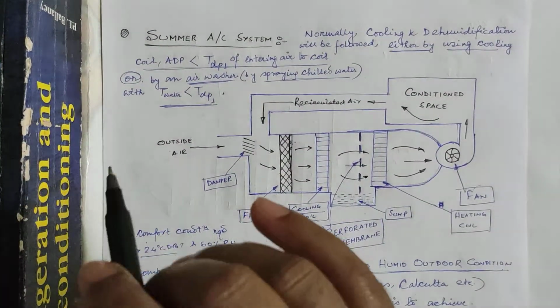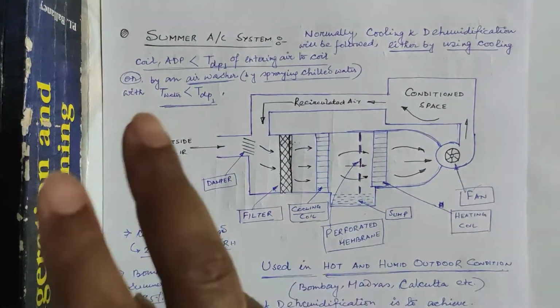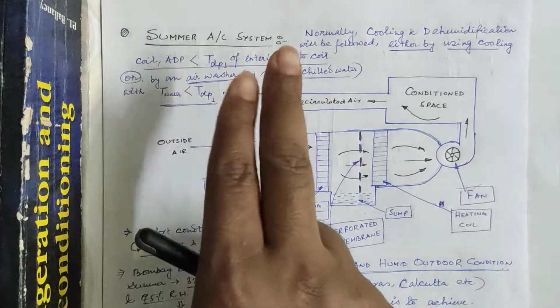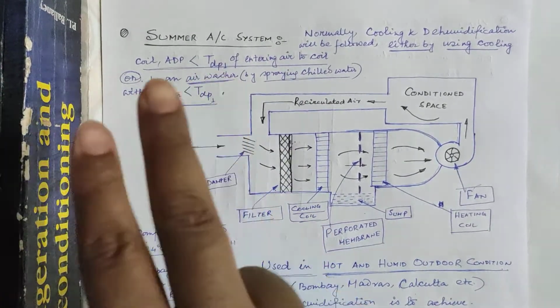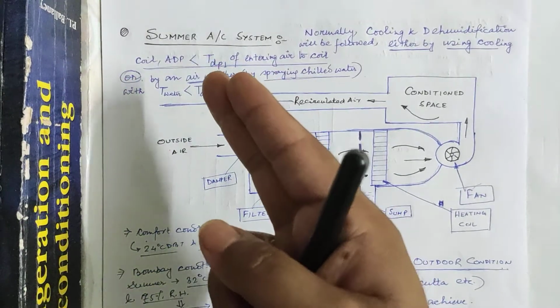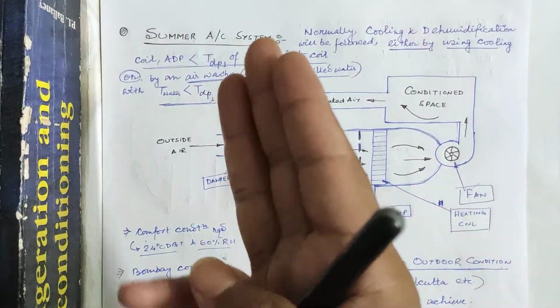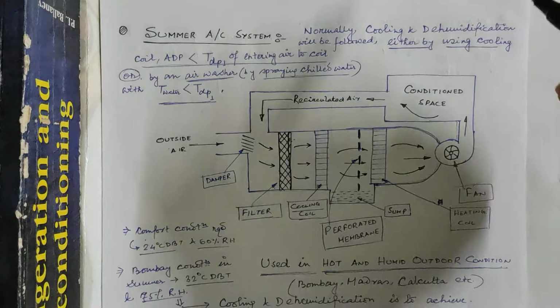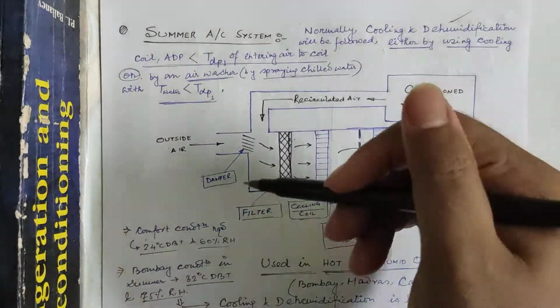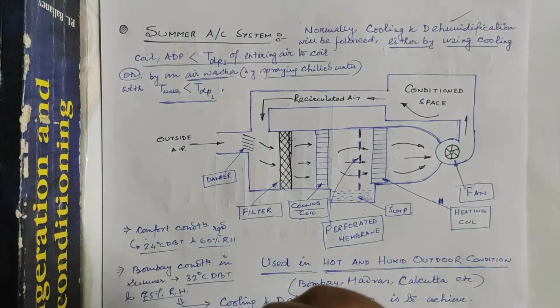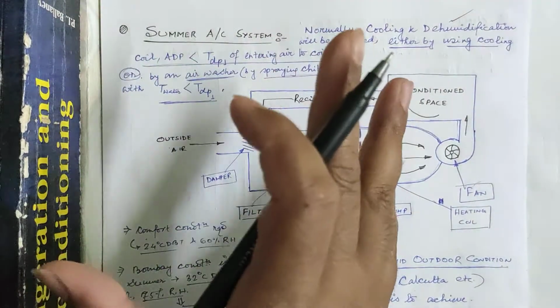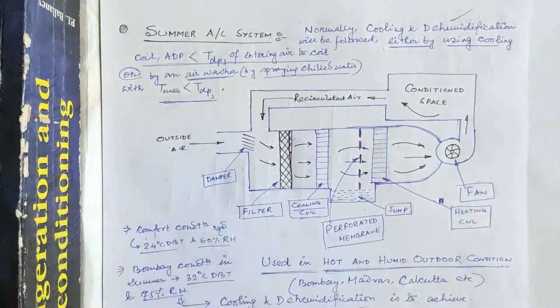That is why for summer air conditioning we can adopt 2 different systems. First we have to go for cooling, and as per the presence of moisture in the air, either we have to go for dehumidification or we have to go for humidification, on the basis of the weather of a particular place.